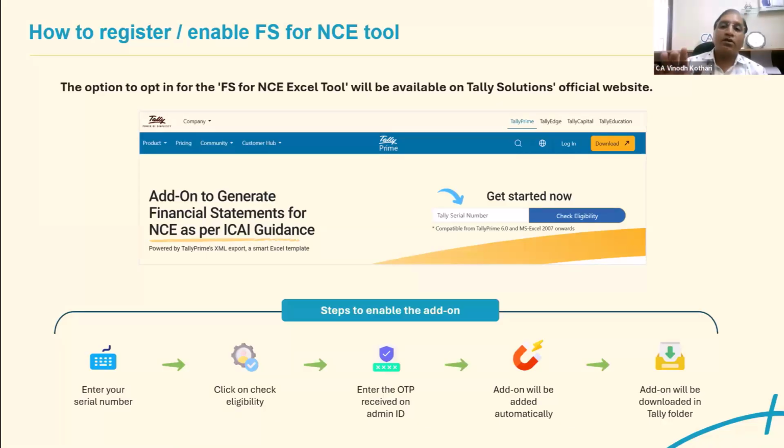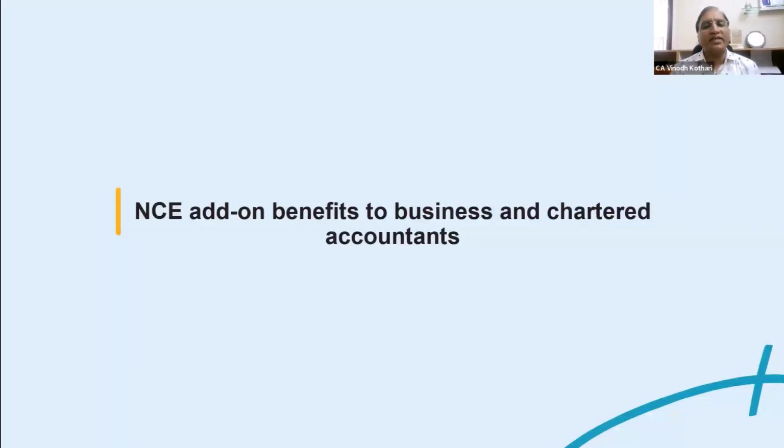Once you provide the serial number and accept the OTP, Tally will automatically download that file into your Tally folder, and from that folder you can use the file and prepare the financial statements. So this is a very simple step.